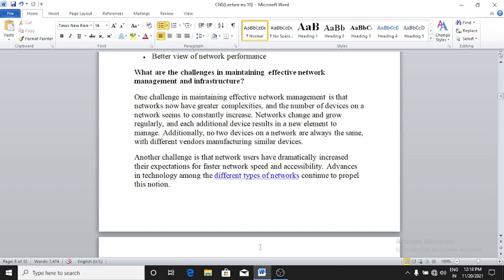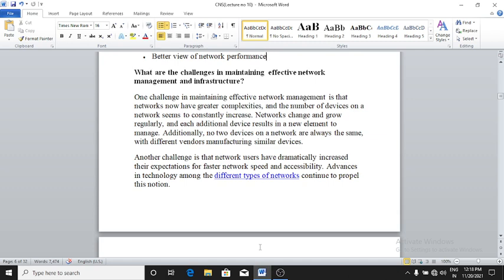Networks change and grow regularly, and each additional device results in a new element to manage. Additionally, no two devices on a network are always the same, with different vendors manufacturing similar devices.